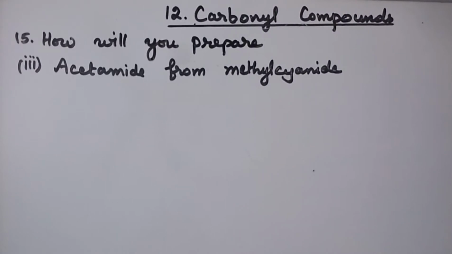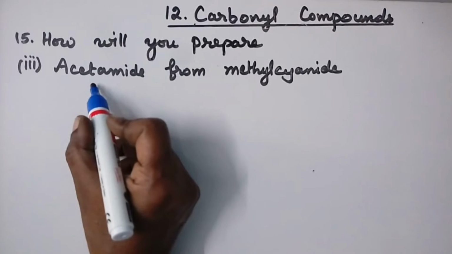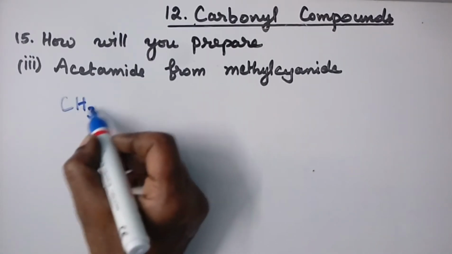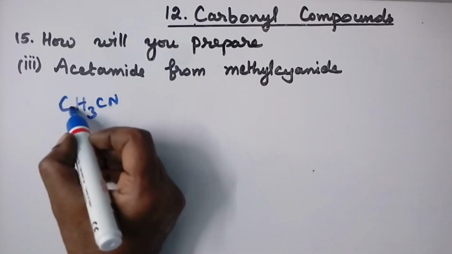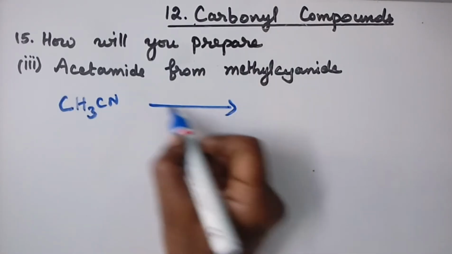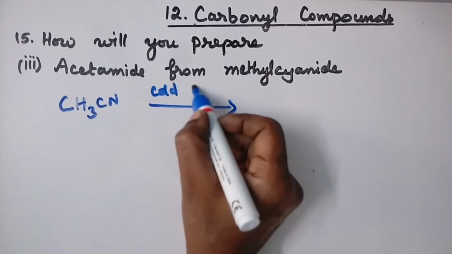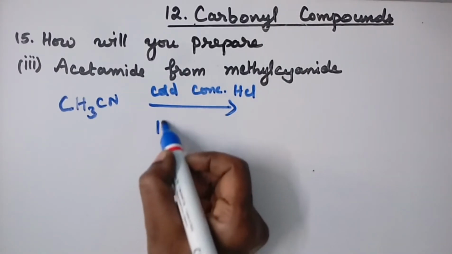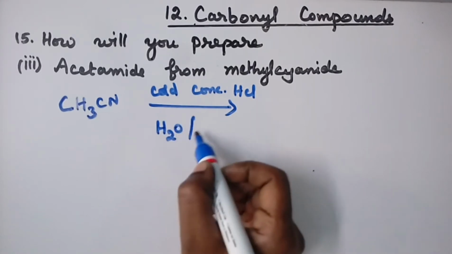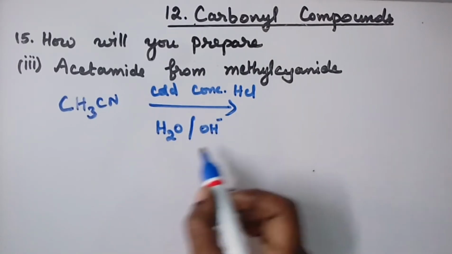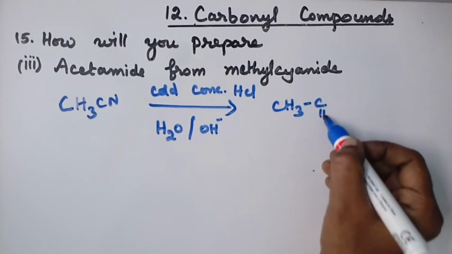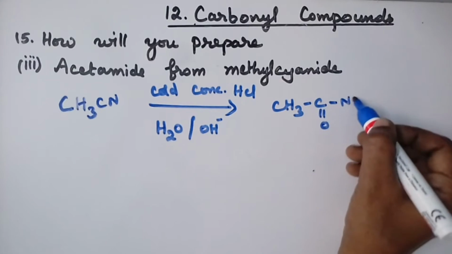Third one, acetamide from methyl cyanide. Acetamide we have to prepare from methyl cyanide. Methyl cyanide formula is CH3CN. On treatment with cold concentrated HCl, partial hydrolysis, we get amide, CH3 C double bond O NH2.